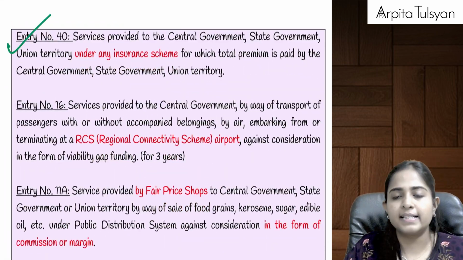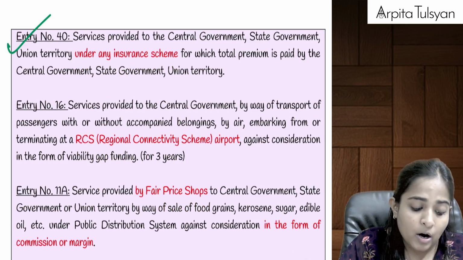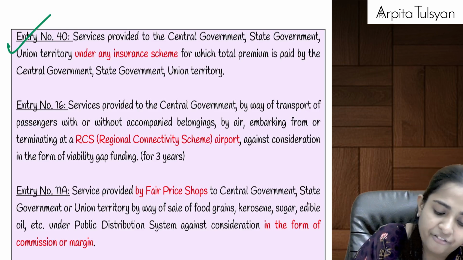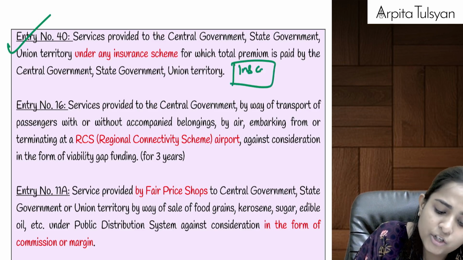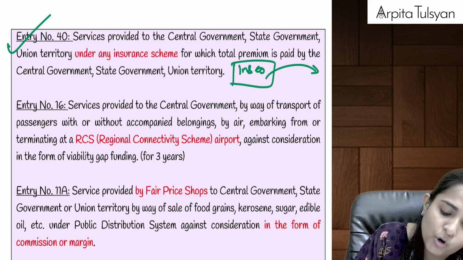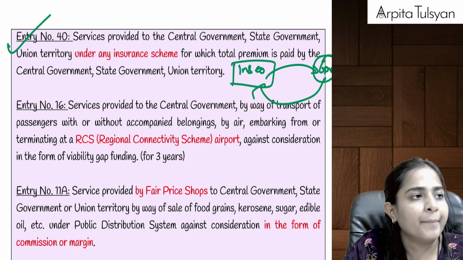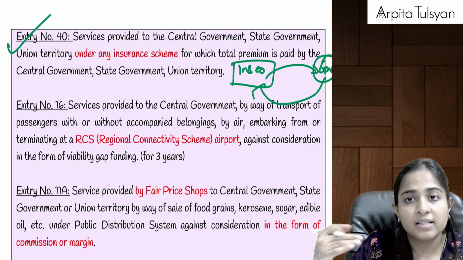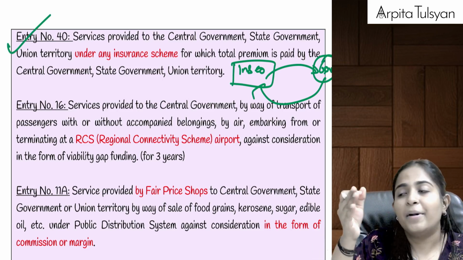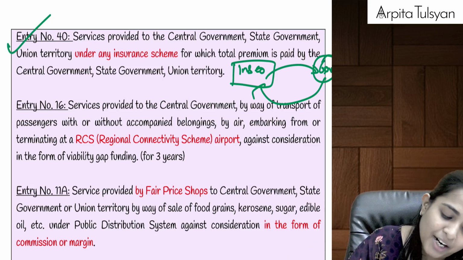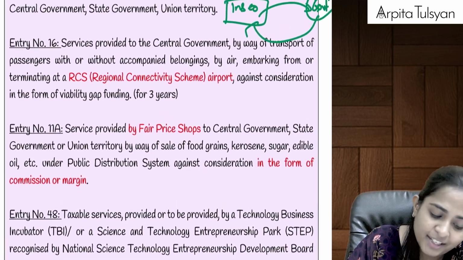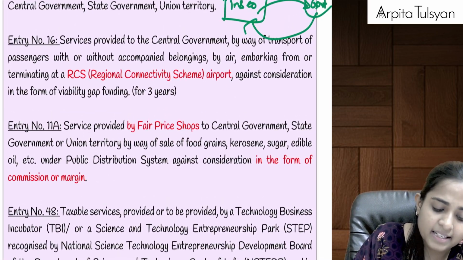Entry number 40 says that any services provided, let's say an insurance company is providing any insurance services to the government for which the government is going to pay the premium. Insurance company providing services to us is taxable, but insurance company providing services to the government is totally exempted from GST. Right? Then services provided.